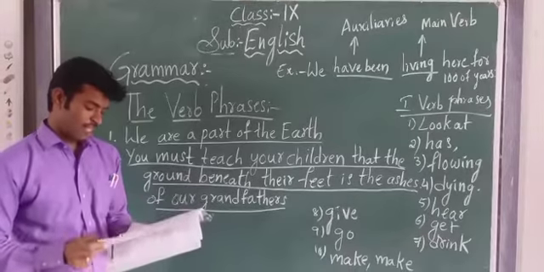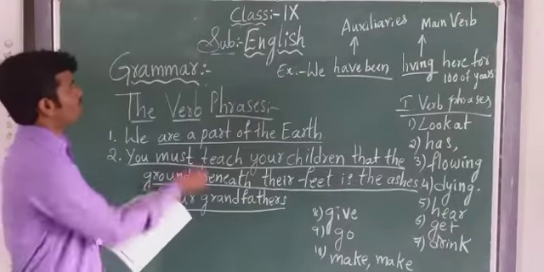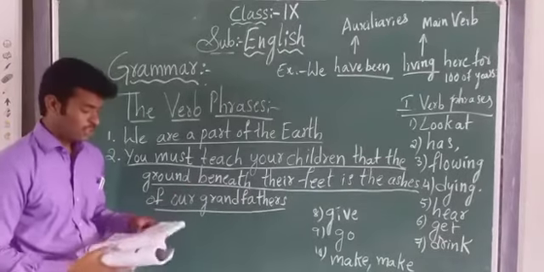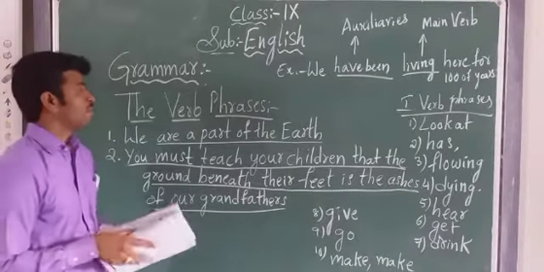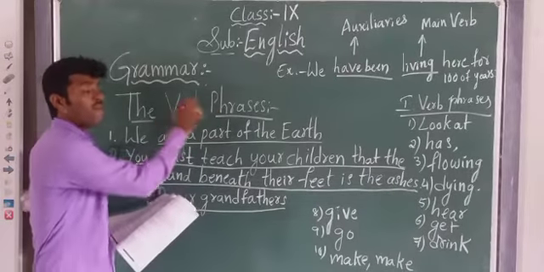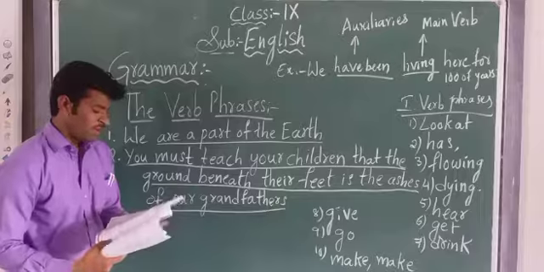Last class I explained the vocabulary. Now come to our grammar part, children. We have the grammar part on page number 72. In the grammar part we are focusing on the verb phrases.